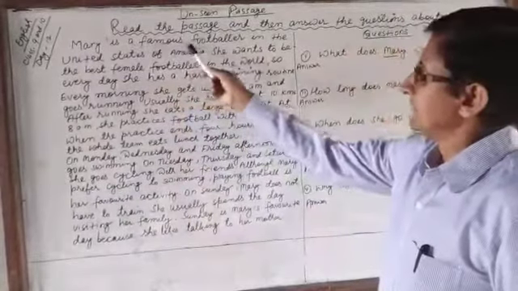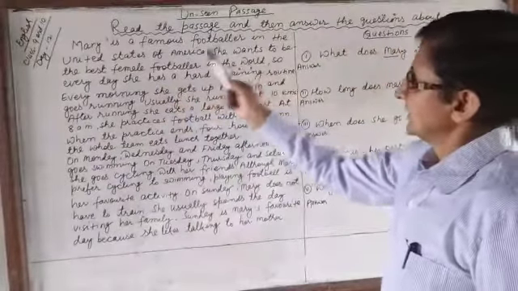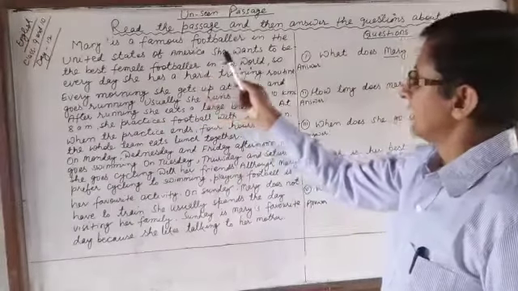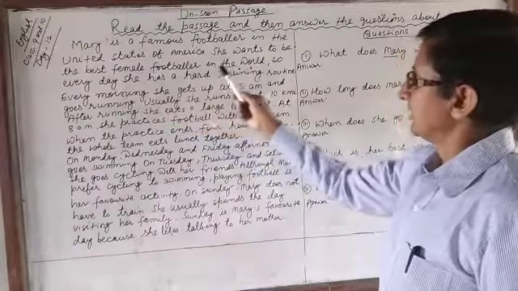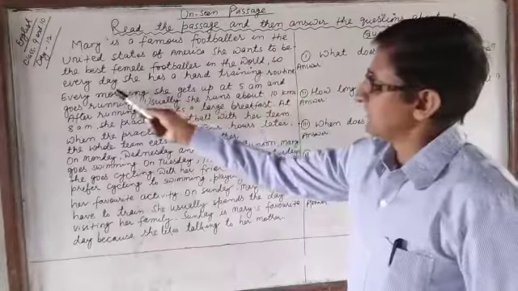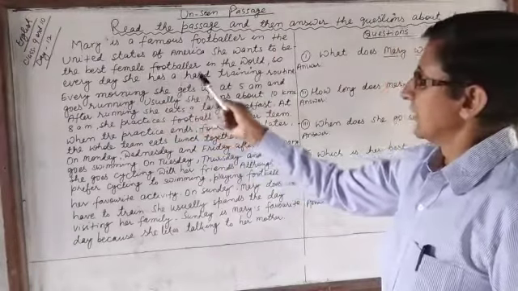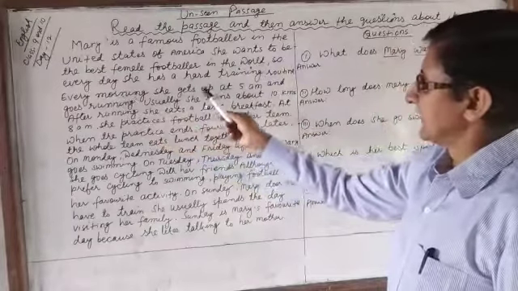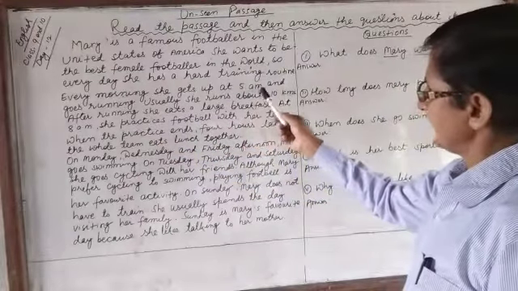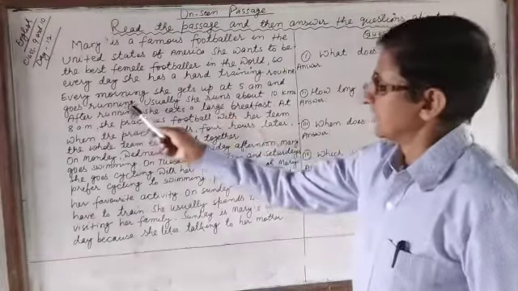Mary is a famous footballer in the United States of America. She wants to be the best female footballer in the world. So every day she has a hard training routine. Every morning she gets up at 5 a.m. and goes running.